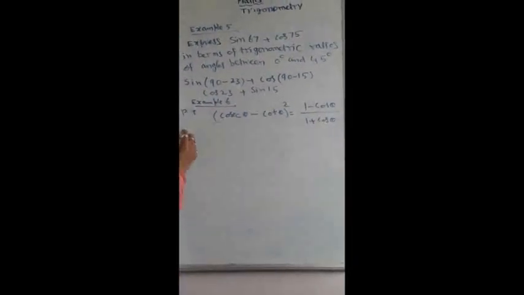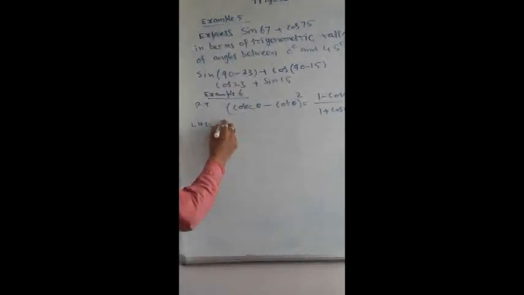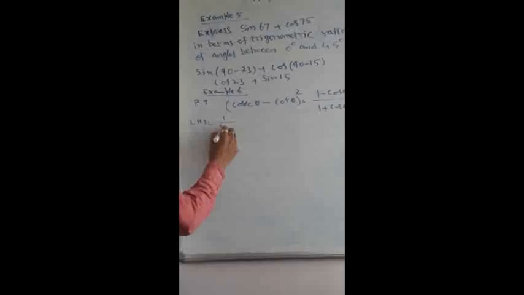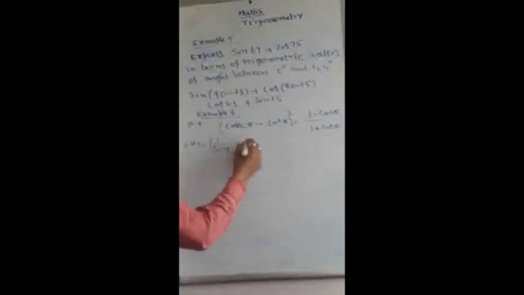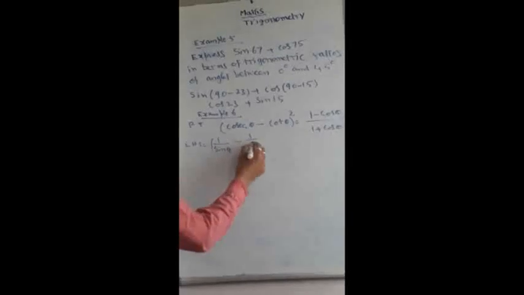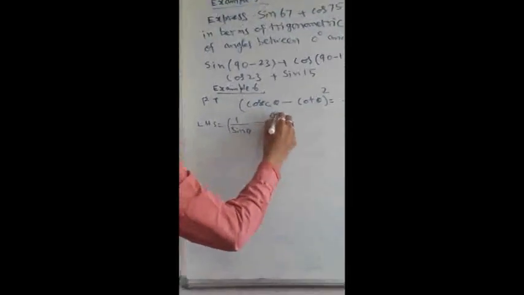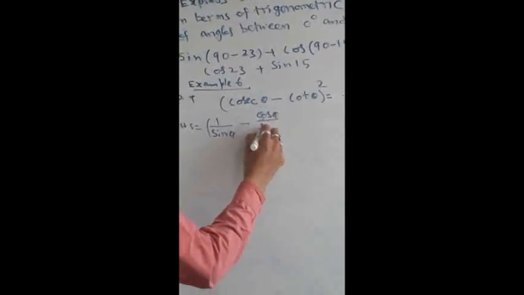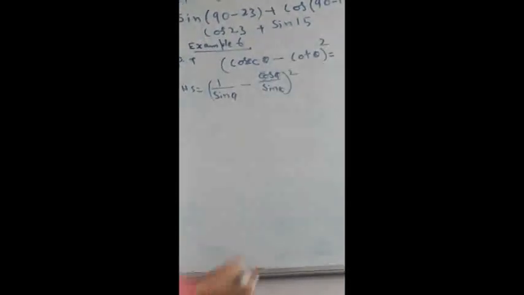First let us take the LHS, left hand side. Cosecant theta is nothing but 1 divided by sin theta, according to the formula. Then cot theta is nothing but cos theta divided by sin theta. Whole square is given, so whole square is written here also.